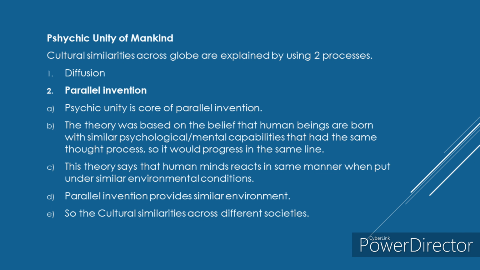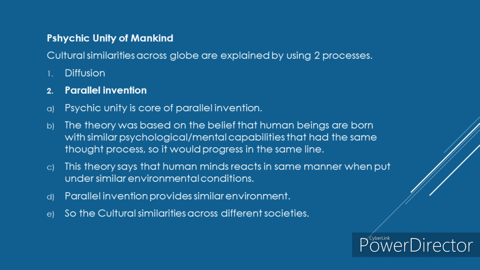Because there is a similar environment, similar mental capabilities and a similar thought process, they will think exactly equally and they will develop. Indian people will develop in the same way as African people, because of this similar environment and similar thought process. These two places have similar cultures.